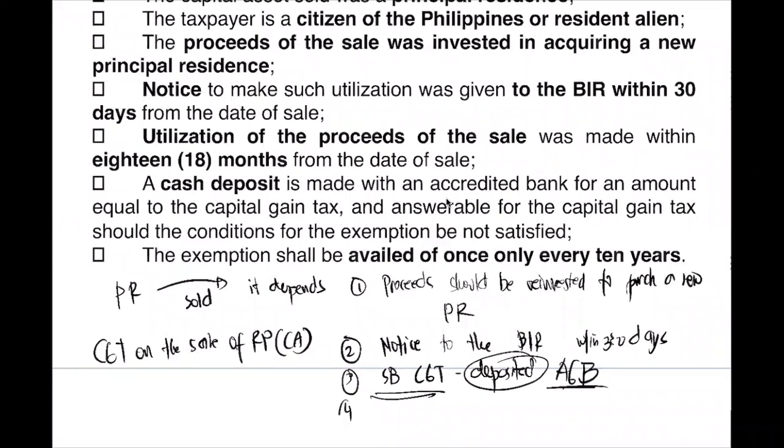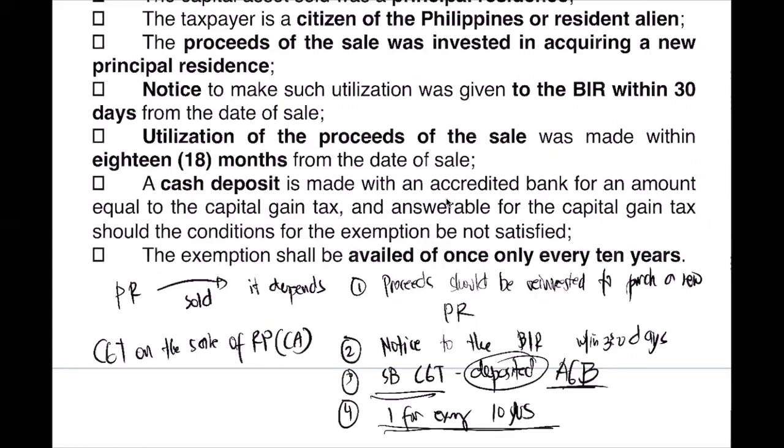Lastly, you must only make use of this once for every 10 years. So let's say that you sold your principal residence twice for this within 10 years. Are you qualified? No, you are not qualified for it kasi kailangan nga once for every 10 years.